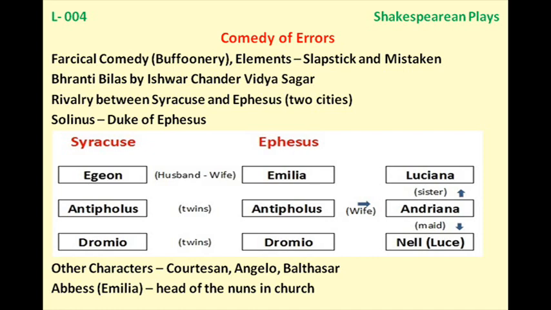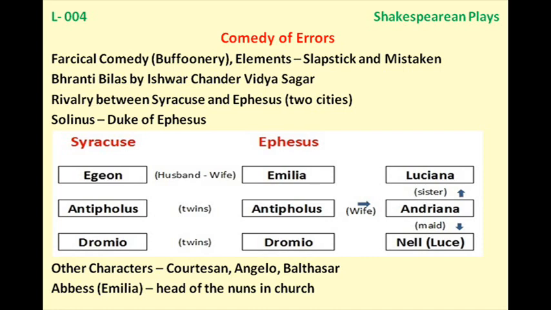Next, inside the house, we have Antipholus of Syracuse, of the other city. He gets attracted towards Luciana. Luciana is the sister of Andriana. And what he tells her, there is a quote: "Train me not, sweet mermaid, with thy knot, to drown me in thy sister's flood of tears."